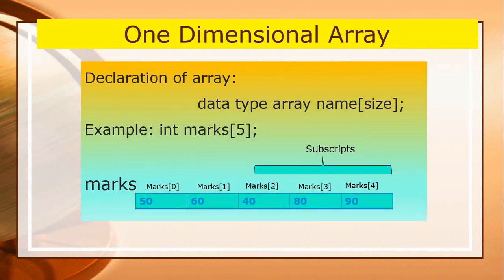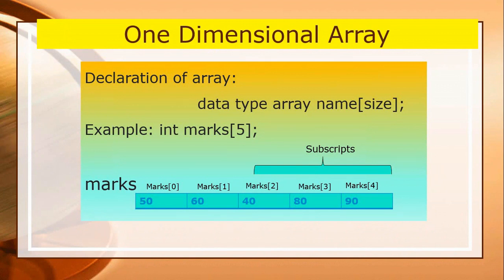One-dimensional arrays are suitable for processing lists of items of identical type, which are similar types. They are very useful for problems that require the same operations to be performed on a group of data. An array can be declared in C language just like any other variable, like normal variables. Suppose I told you integer a. That is a normal variable which can hold only a single value. The definition consists of type, array name and size. As you can see in the example, the array name, its data type and its size.